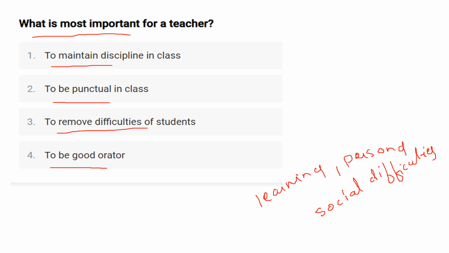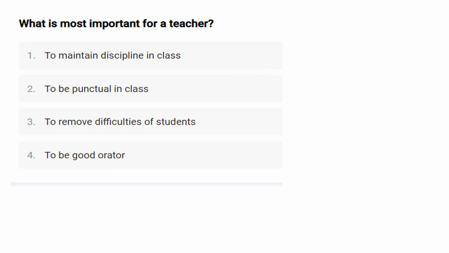The teachers who are warm and friendly inspire and instill a positive attitude for learning in the students, and such a teacher is known to be more effective in terms of students' increased attention, achievement, willingness to learn and a favorable attitude towards the content. So the most important thing for a teacher is to remove the difficulty of the student. That means the correct answer is option number 3.